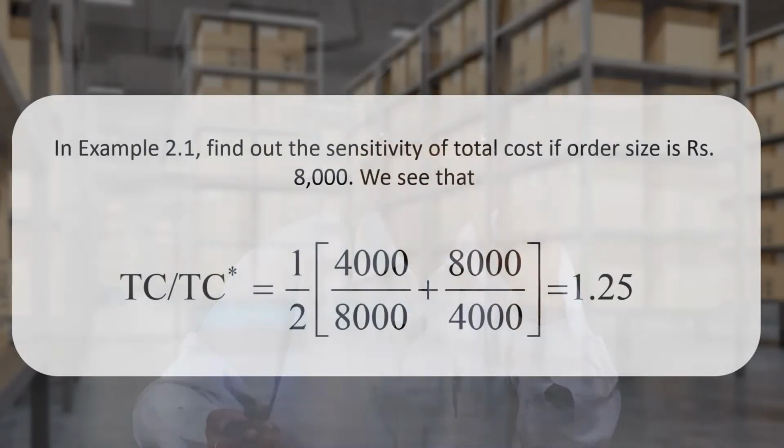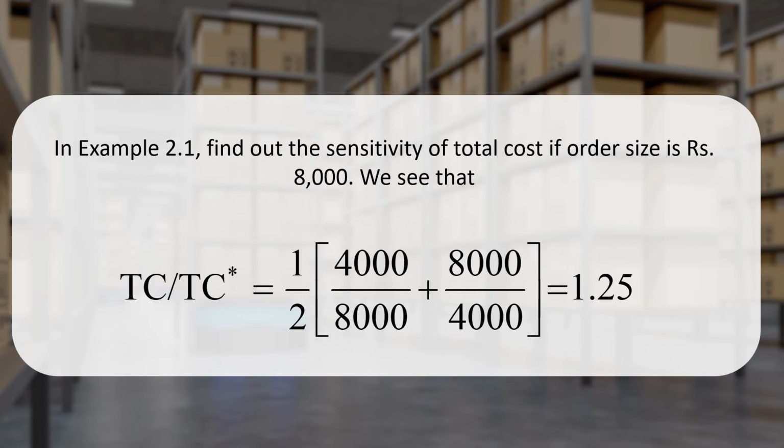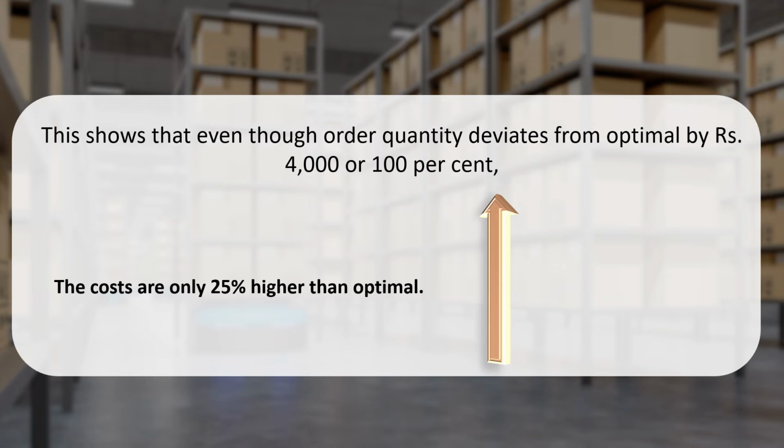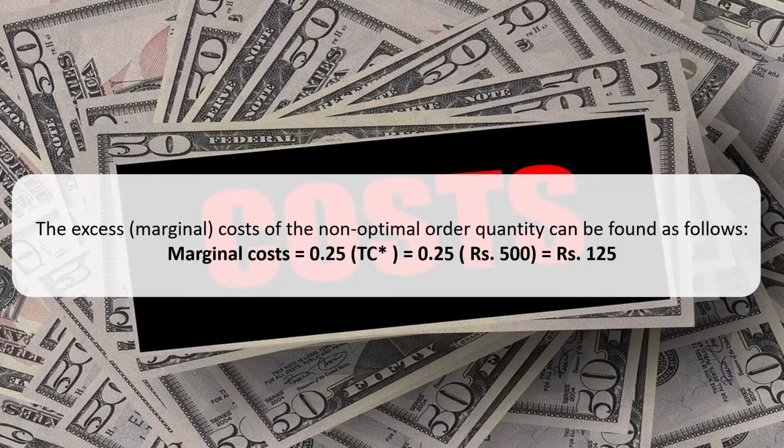If you see this example, our order quantity was coming as 4,000. If we increase it to double and it is coming as 8,000, what will be the ratio of total cost divided by the total cost at economic order quantity? You will find 1.25. What does it imply? This shows that even though the order quantity is deviated from optimal, from 4,000 by 100%, the costs are only 25% higher than the optimal cost. Therefore, our model is a robust model. What is the marginal cost? It is 0.25 into the total cost.